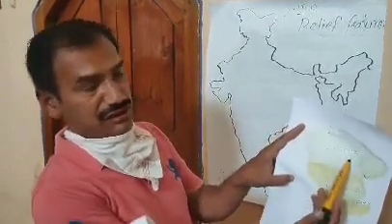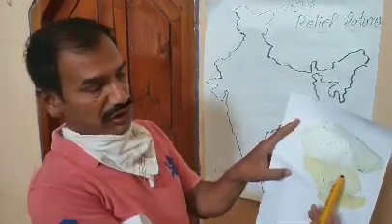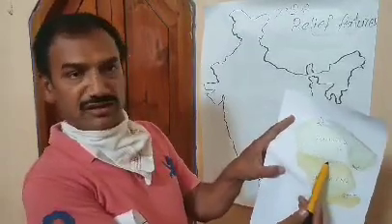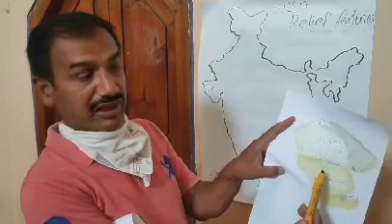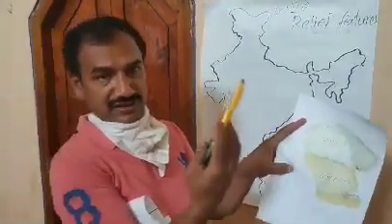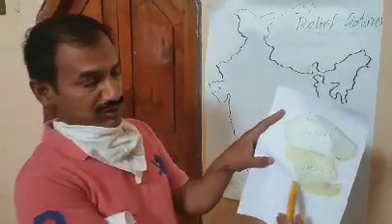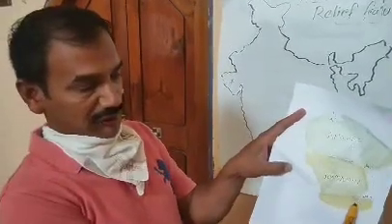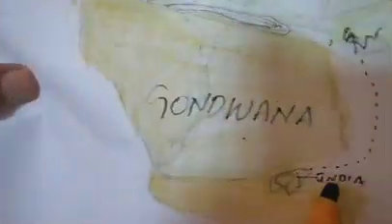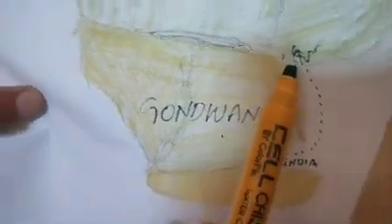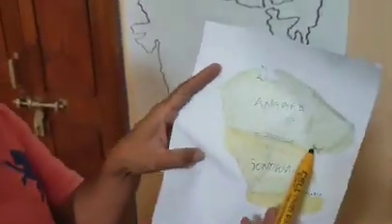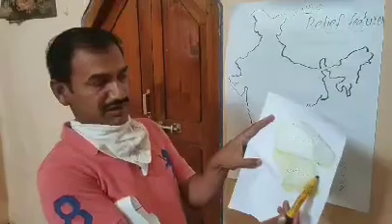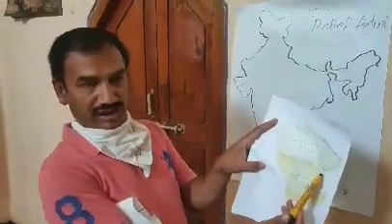Angara land is otherwise called Eurasian land. In between these two lands there was a sea called Tethys Sea. Now the remains of Tethys are present in the form of the Mediterranean Sea, which we can see between Africa and Europe. Our India, especially peninsular South India, was a part of Gondwana land, and it moved towards the northeast and joined with Angara land, due to natural weathering processes, erosion, deposition and all. And now we have India with varied relief features.